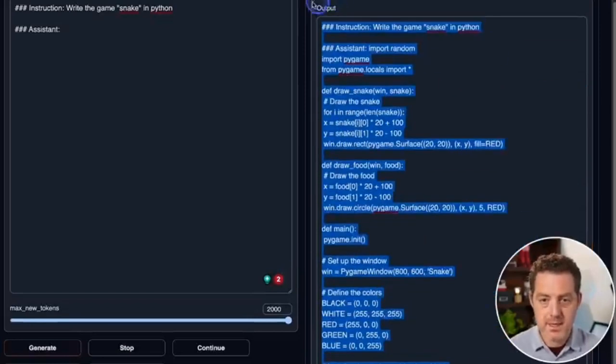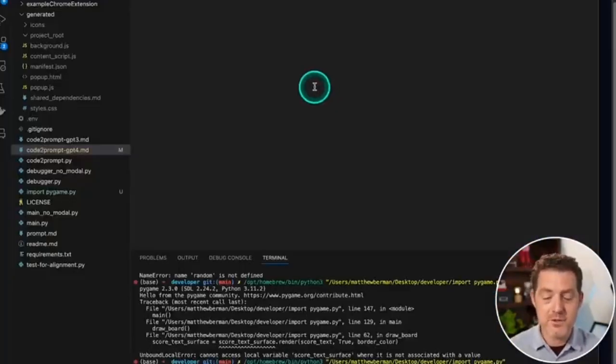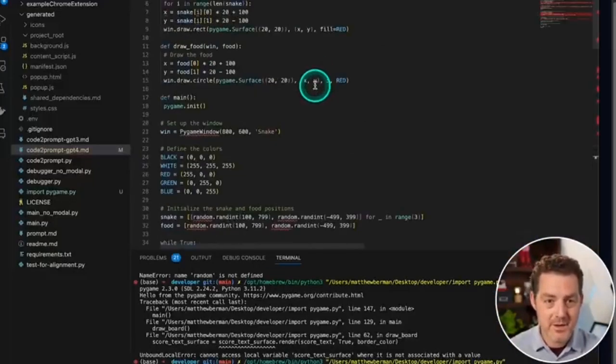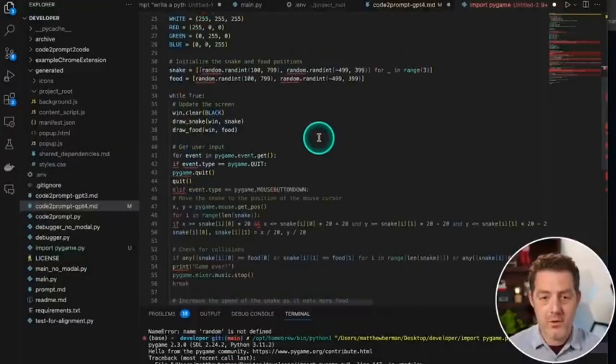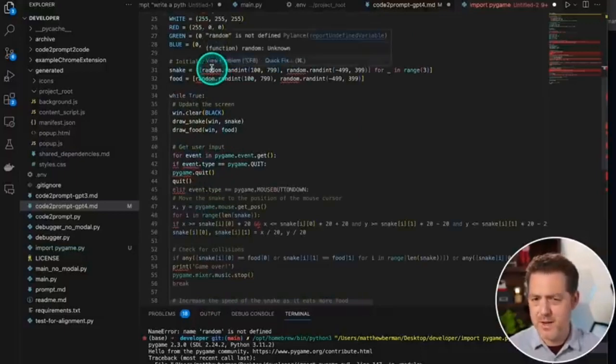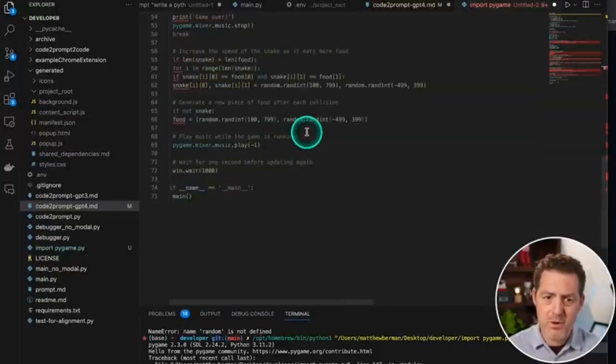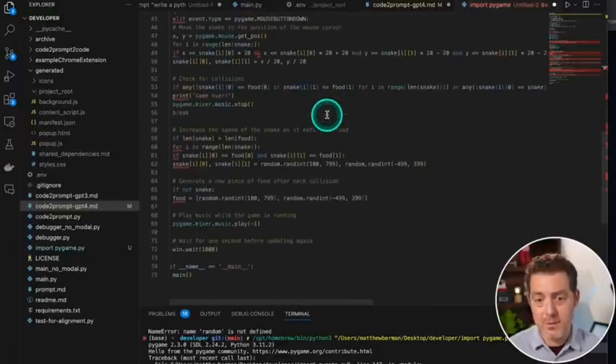So let's highlight this whole thing. We're going to switch over to Visual Studio Code. I'm going to paste the code. And let's take a look. So it didn't do indentation properly. There's a lot wrong here, it seems. Pygame window is undefined, random is undefined, although that's pretty easy to add. But overall, I don't want to bug fix it right now. I'm going to say that's a fail.